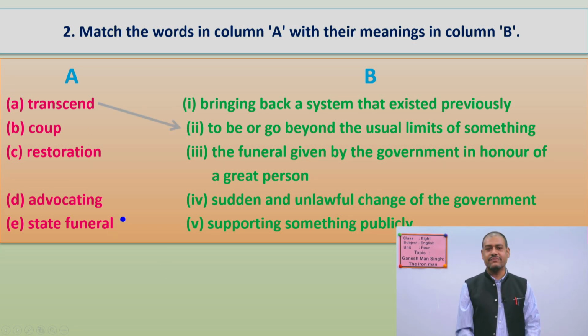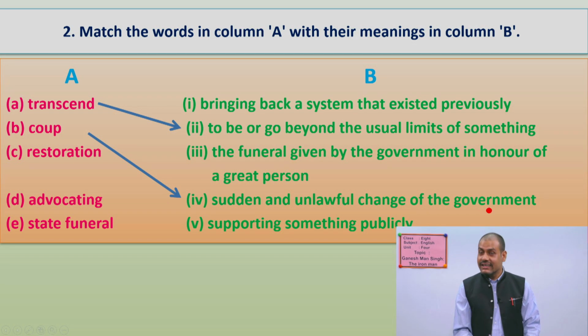Now the correct meaning of transcend is to be or go beyond the usual limits of something. All right. Now another correct meaning of coup is, let's check. Yes, sudden and unlawful change of the government. Late King Mahendra Veera Vikram Sahadev made a coup. All right. All the political parties were banned.